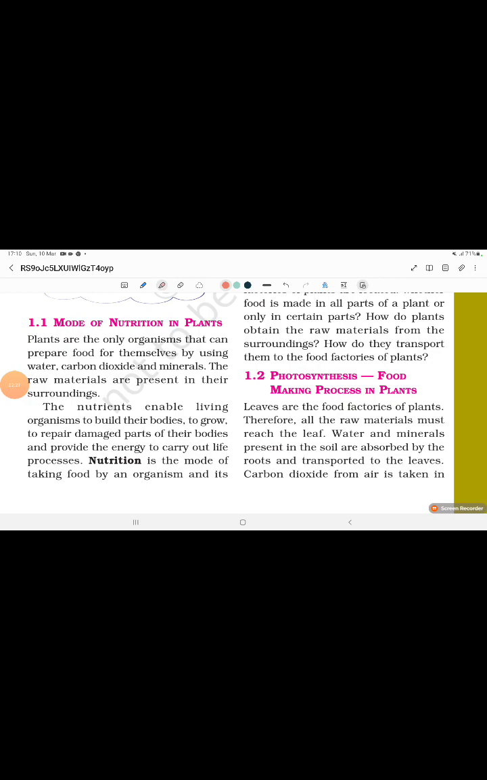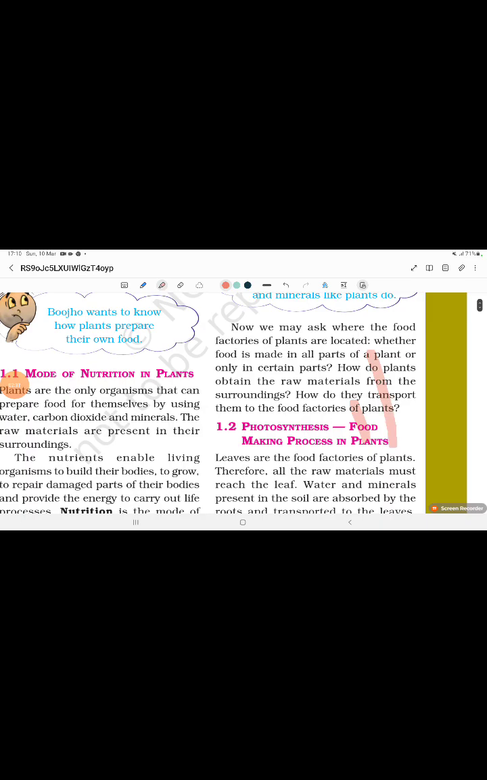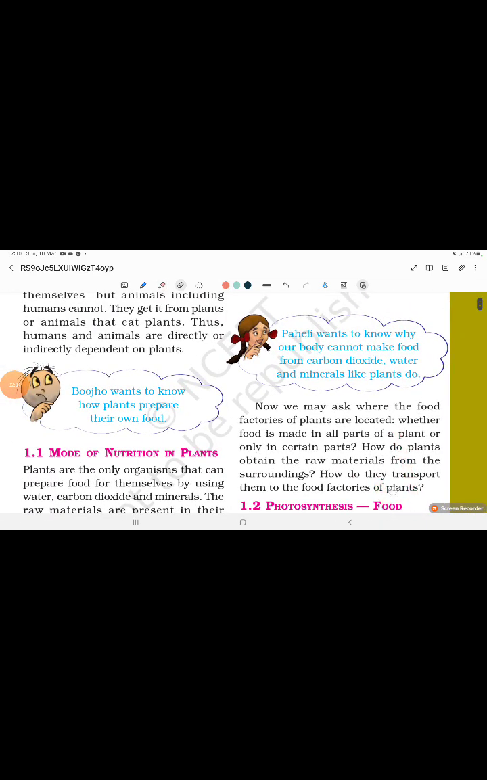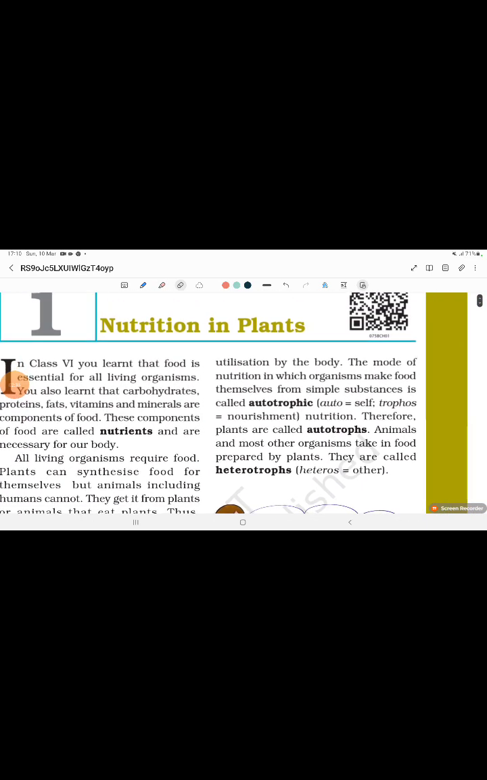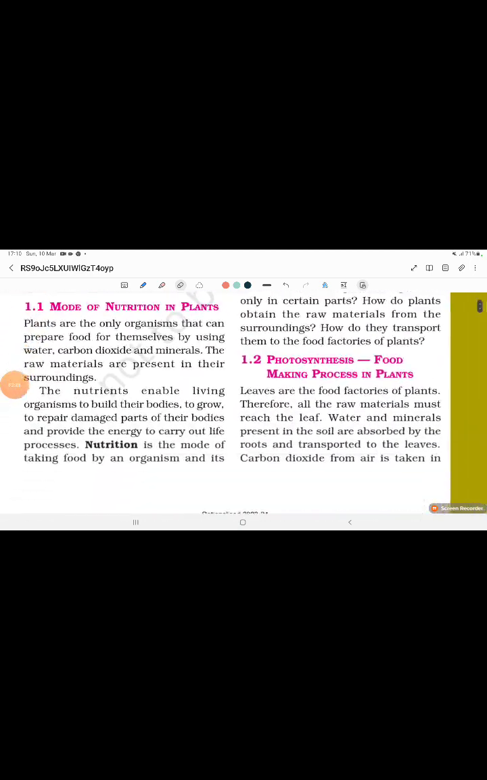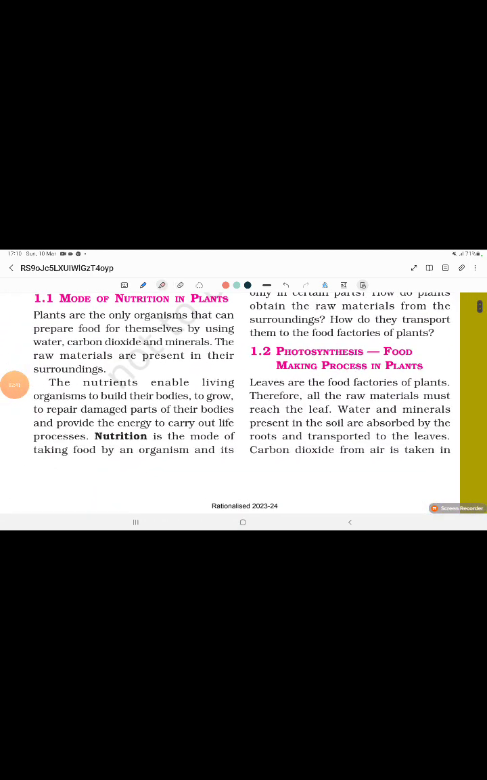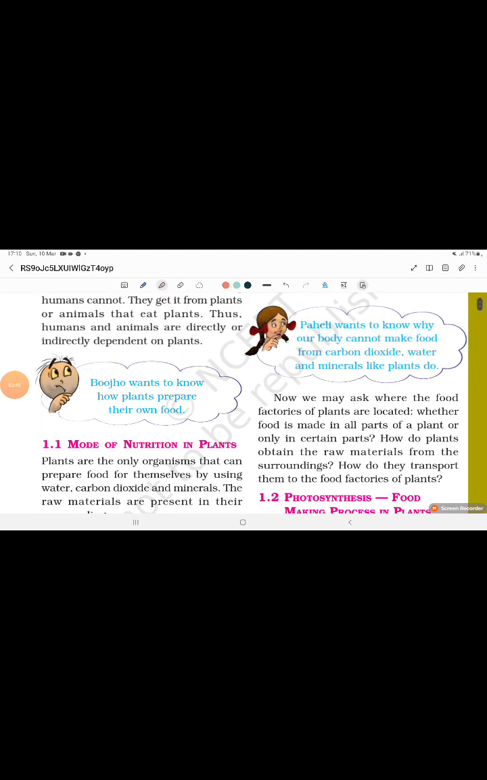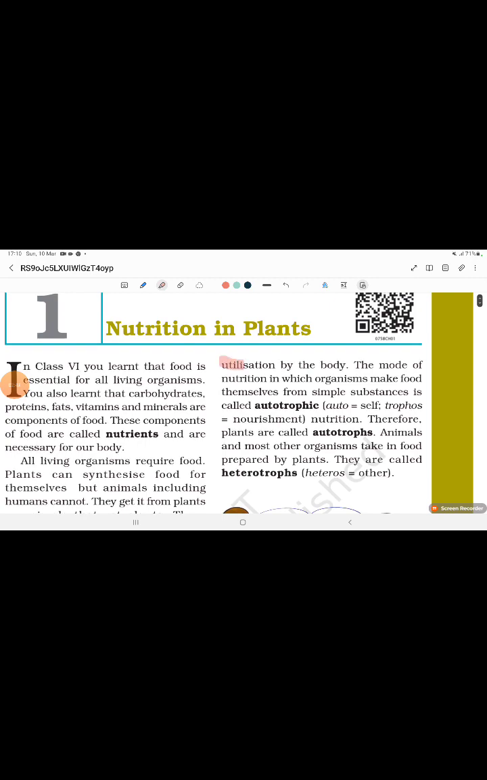Nutrition is the mode of taking food by an organism and its utilization by the body. Underline this point. What is it? Nutrition is the mode of taking food by organisms and its utilization by the body. The mode of nutrition in which organisms make food themselves from simple substances is called autotrophic.